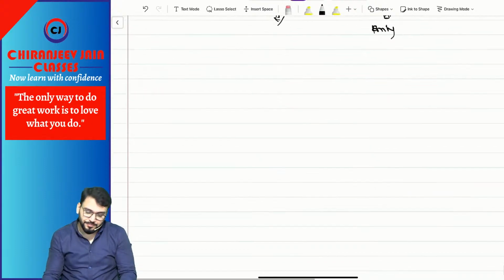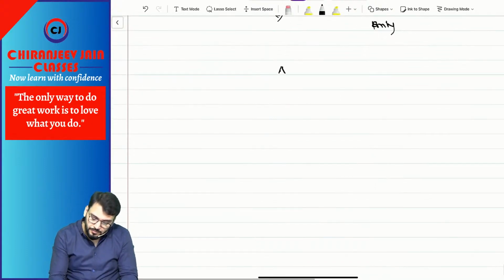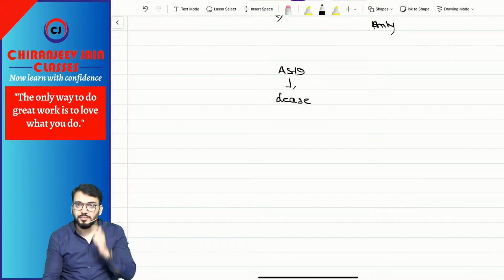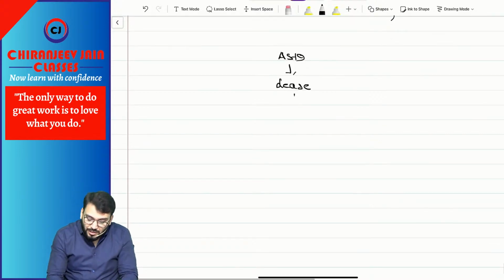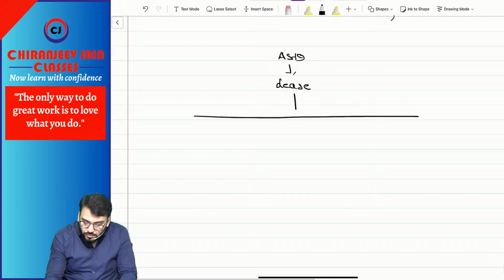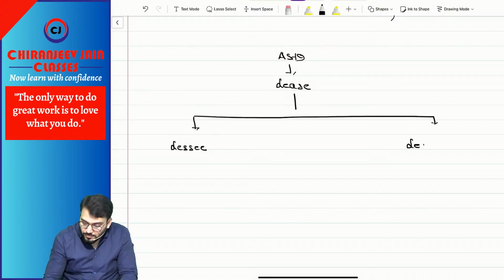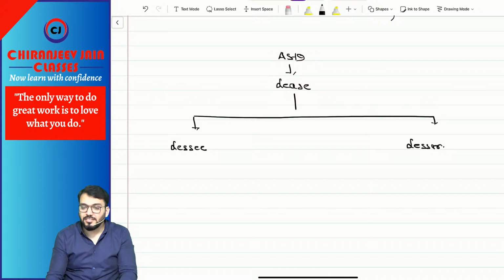Now AS 19 is for lease. In this chapter we need to understand the accounting treatment in the books of lessee or lessor.